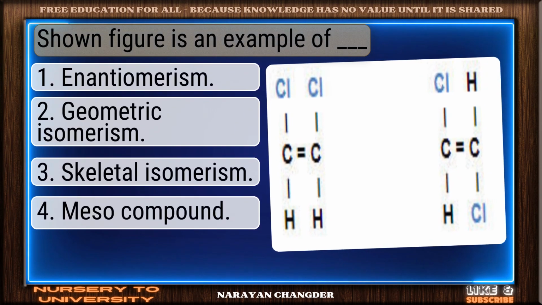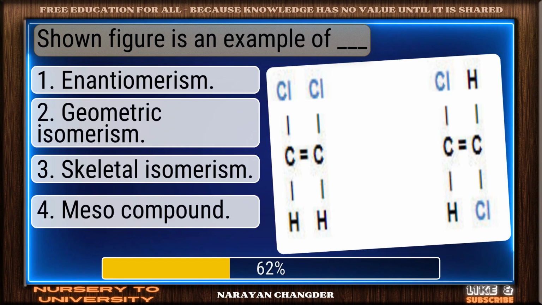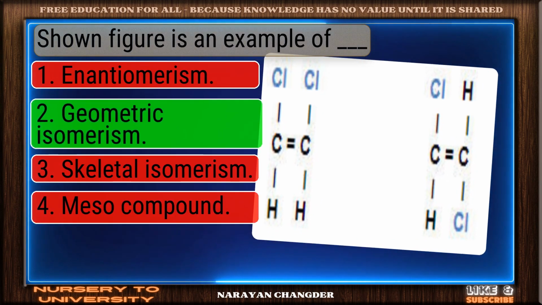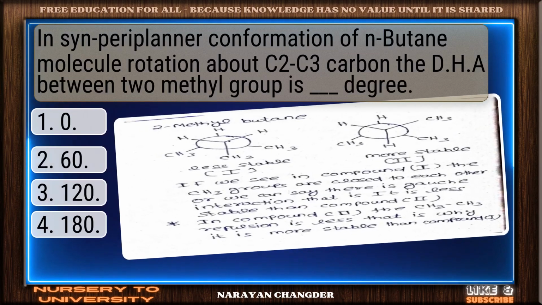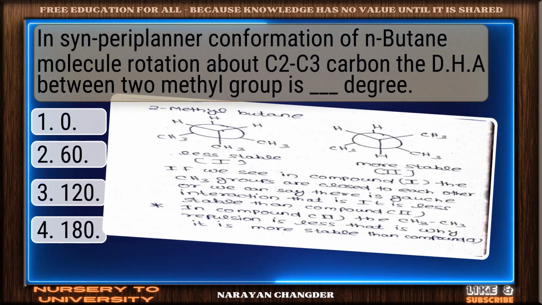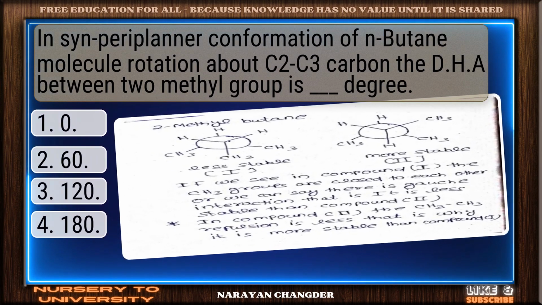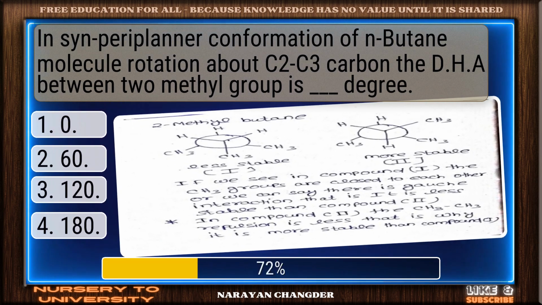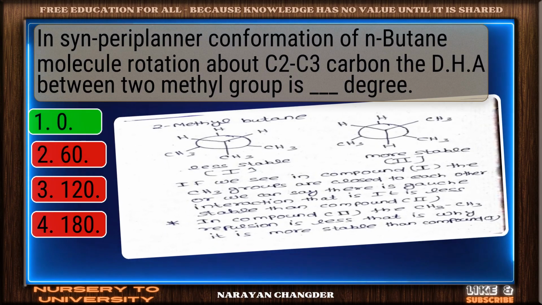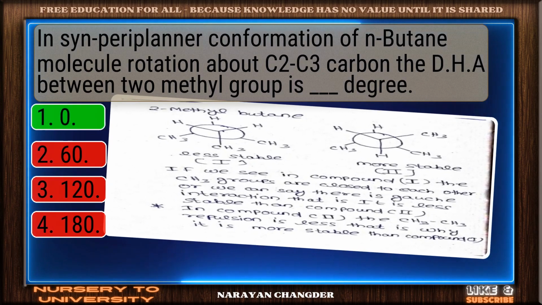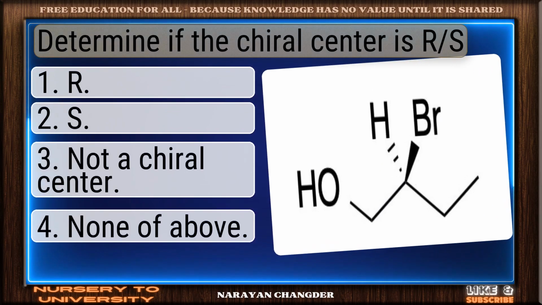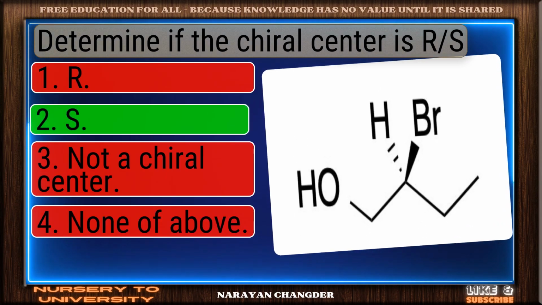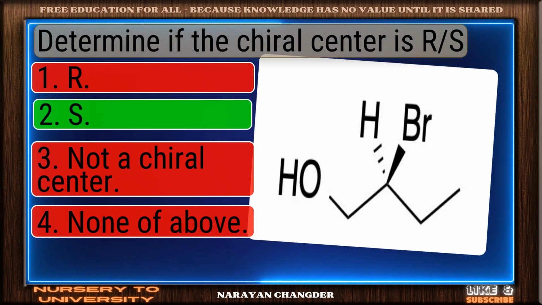Shown figure is an example of dash. Correct. Geometric isomerism is the right answer. In syn periplanar conformation of n-butane molecule, rotation about C2-C3 carbon, the dihedral angle between two methyl groups is dash degree. Correct response. Zero is the most accurate answer. Determine if the chiral center is R or S. Sharp thinking. S is the right choice.